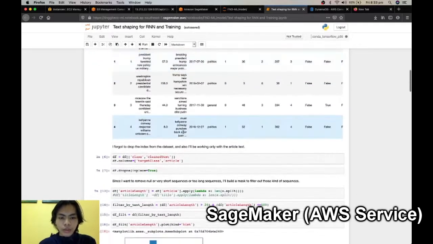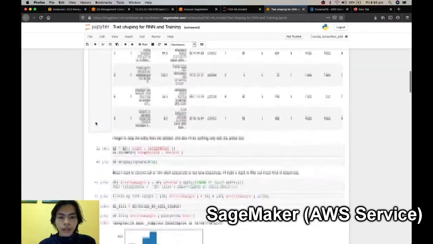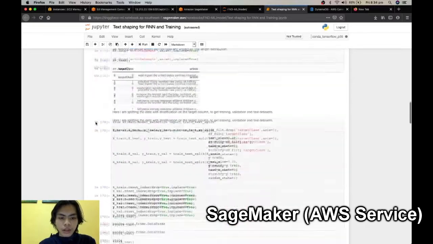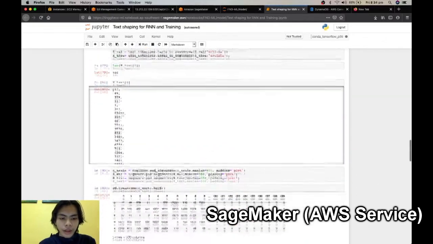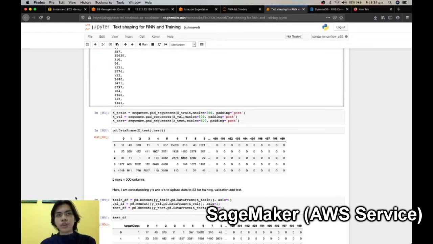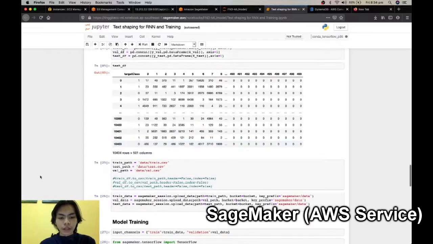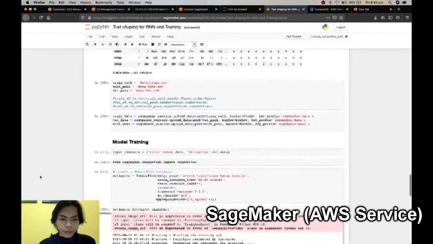This is how I explore the data, see the histogram, and then fit a tokenizer, which will be used to tokenize the input article text from the user before handing it to the model to do predictions, with the same tokenizer that has been fitted on the training dataset.